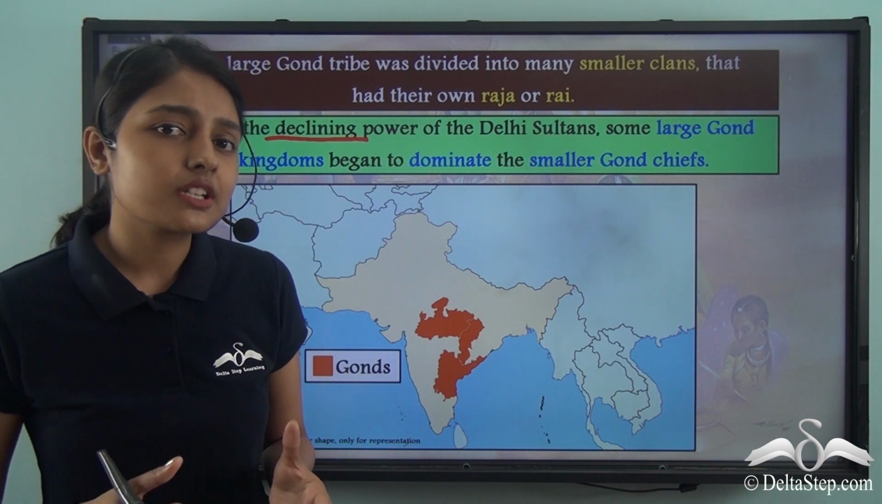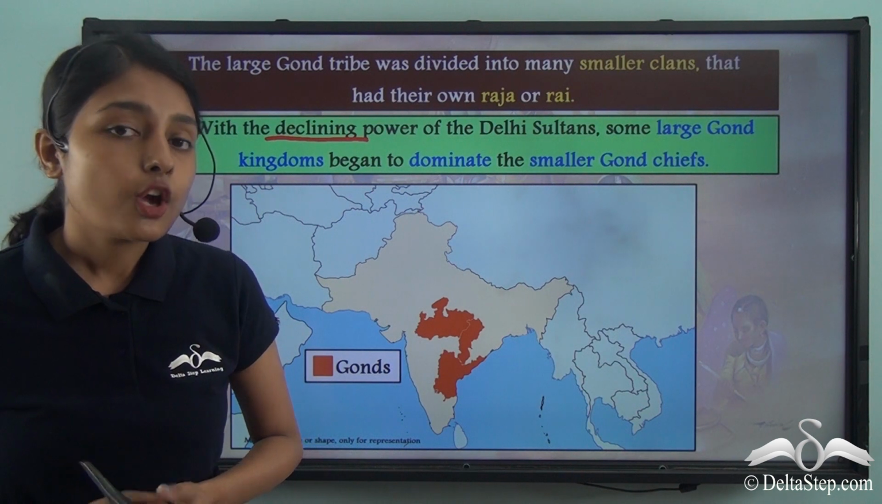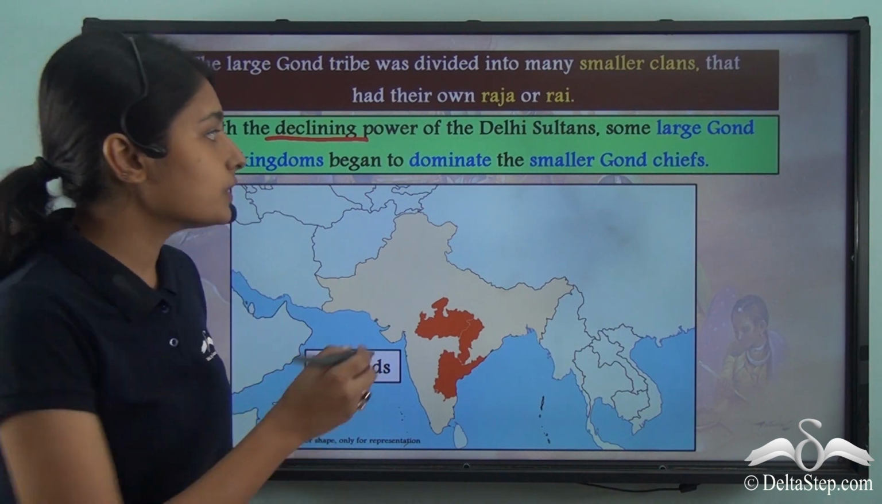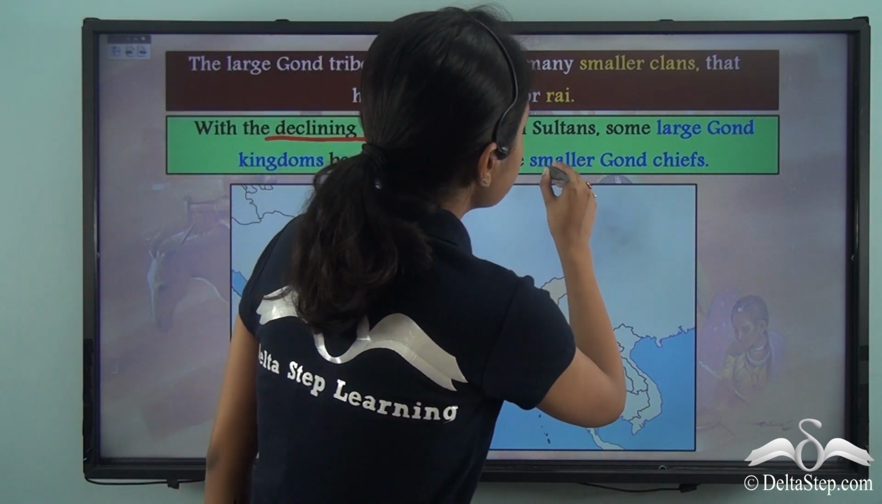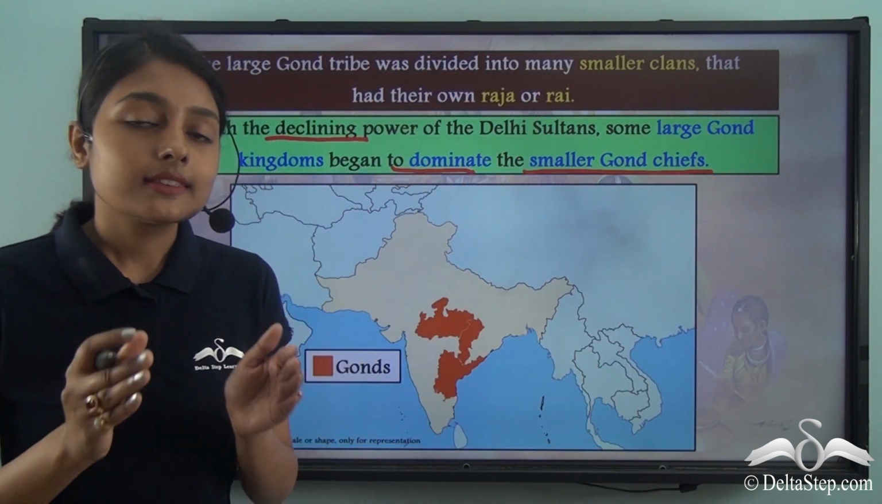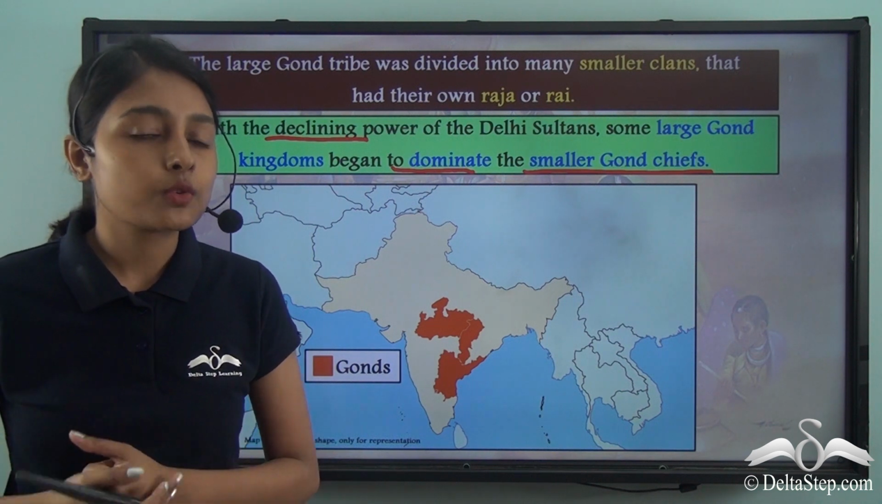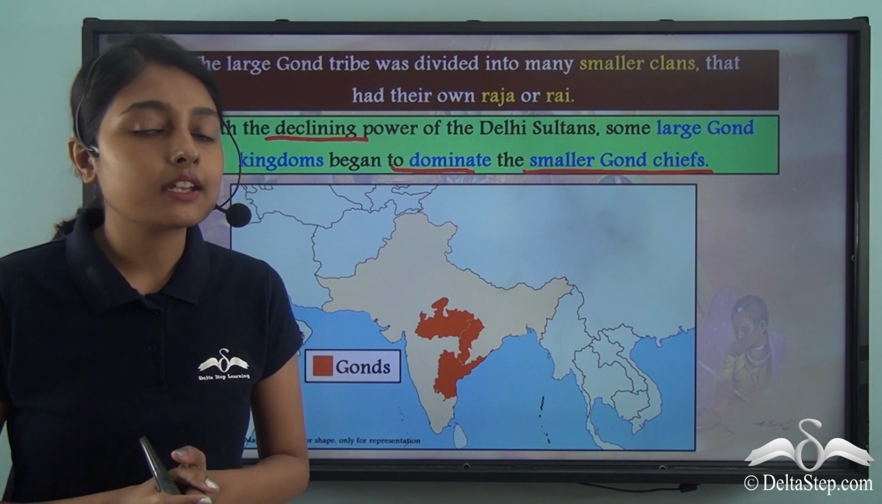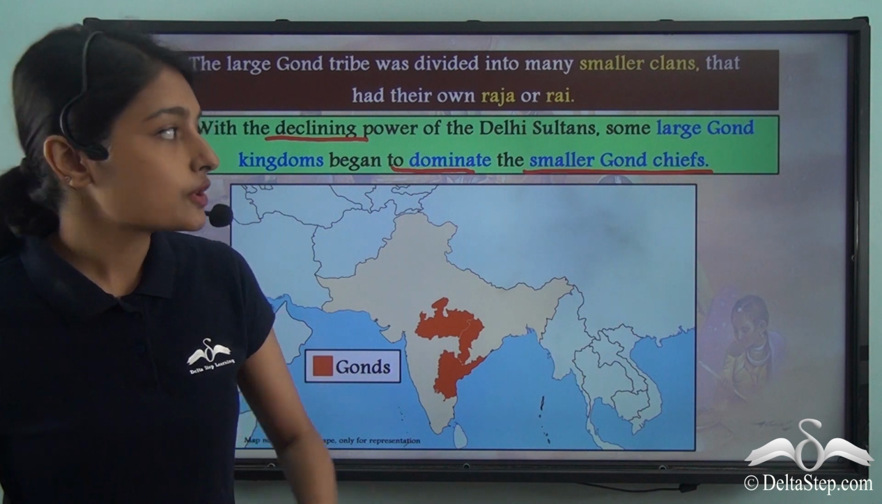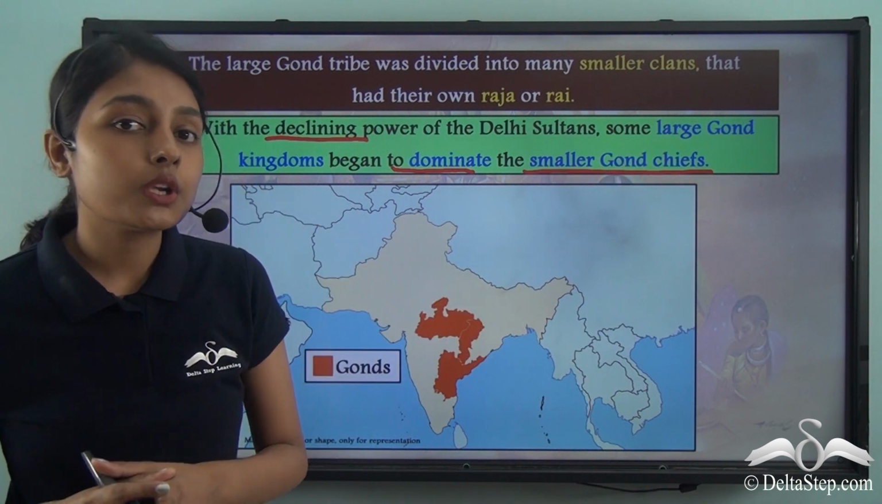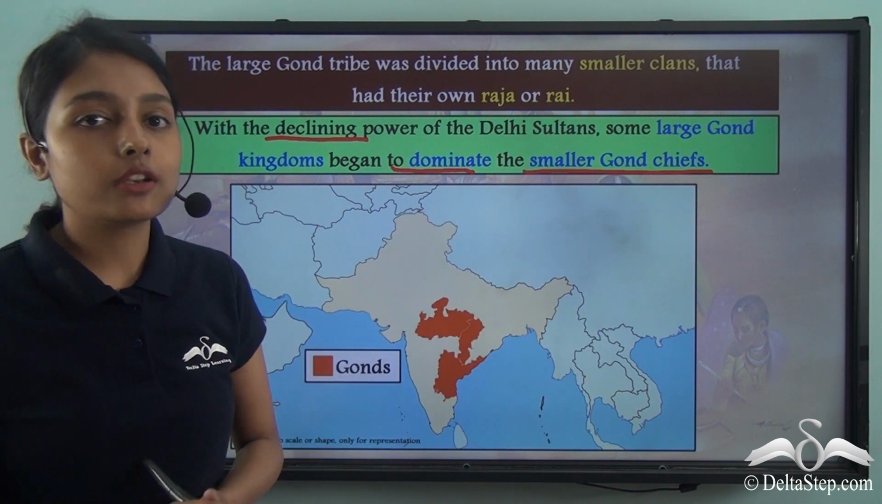What did they do after their power increased? Following this, they went on to dominate the smaller Gond chiefs. So this led to an inequality of power among the various Gond chiefs, because following the decline of the Delhi Sultans, there emerged the large Gond chiefs who began to dominate the smaller Gond chiefs.